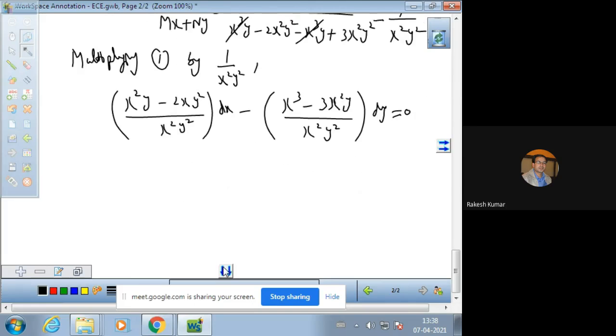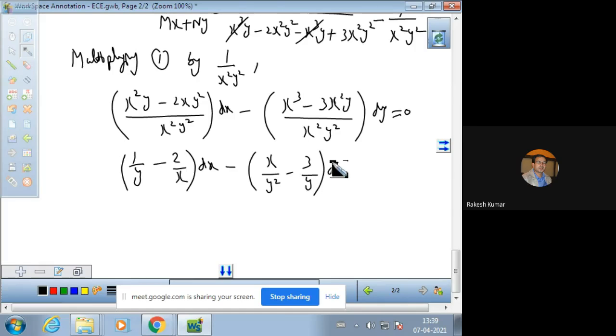Now simplify a little. If you take separate terms, it becomes (1 over y minus 2 over x) dx minus (x over y square minus 3 over y) dy is equal to 0.